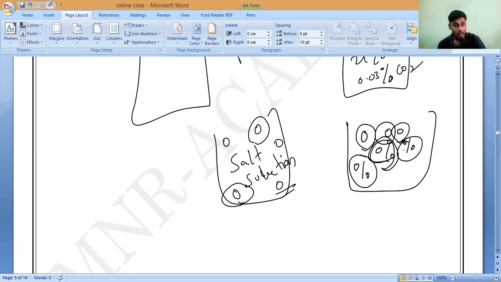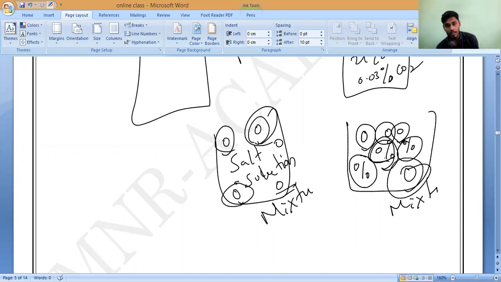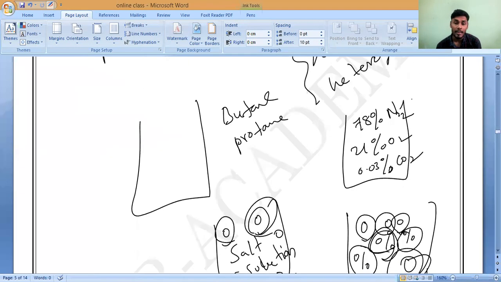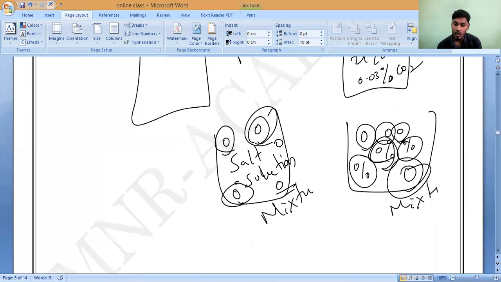Correct or not? No, sir. This is heterogeneous. So this is called a mixture only, and this is also called a mixture only. But this is equally distributed, homogeneous, and that is not equally distributed, that's why heterogeneous. We can say mixtures are both homogeneous as well as heterogeneous. Do you understand, all of you? We have homogeneous mixtures as well as heterogeneous.